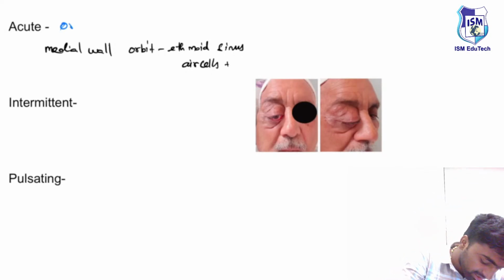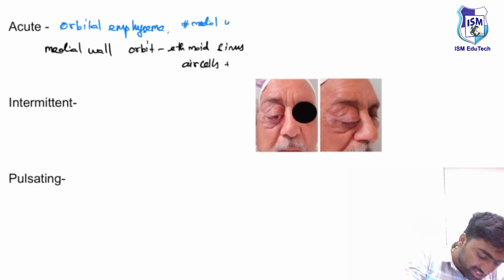you will think of orbital emphysema. Right? You will think of orbital emphysema. Fine. And it will be seen in a case of fracture to the medial wall. Okay, fracture to the medial wall.